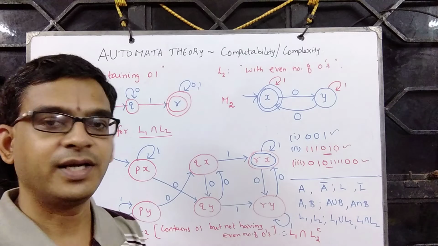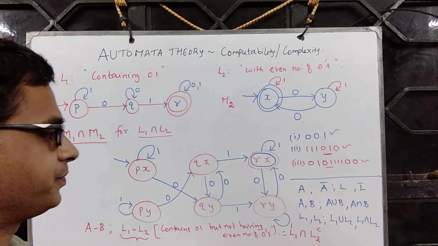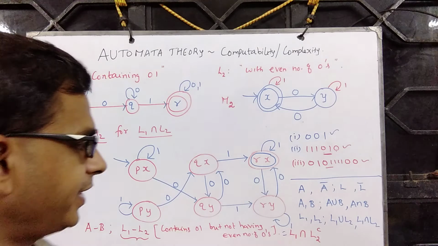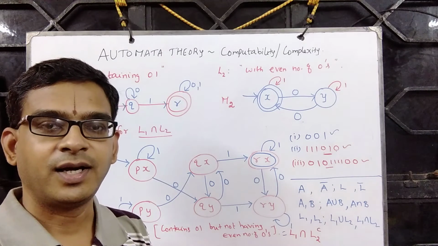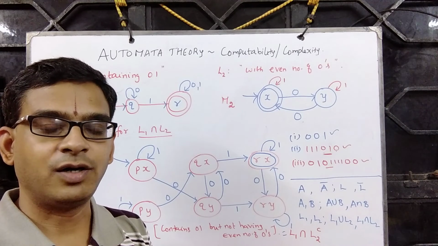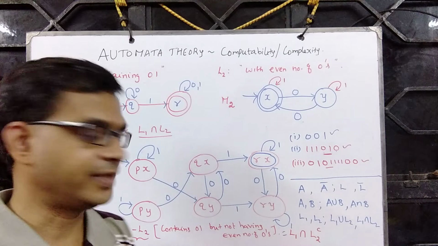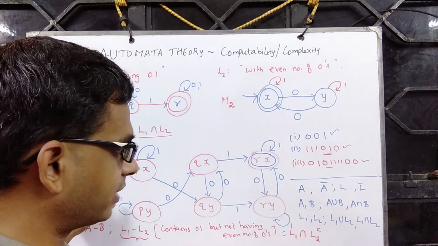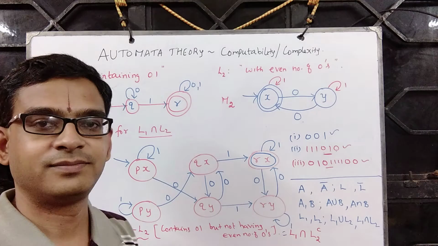That's precisely the automaton for L1 minus L2. So this clearly tells you that a language is a set, and the set theoretic operations, what all one can see in the context of set theory, they are applicable in the context of finite automata as well. Fine.